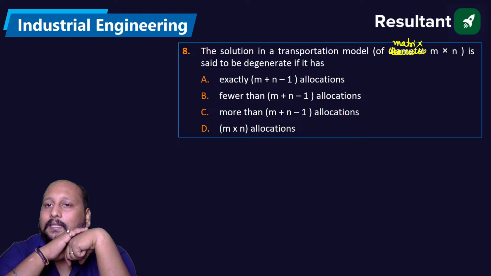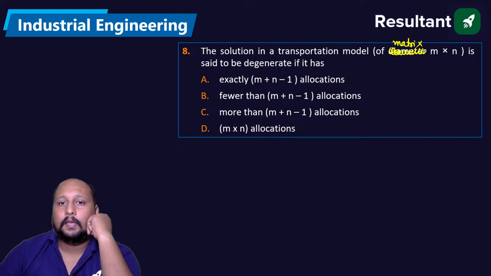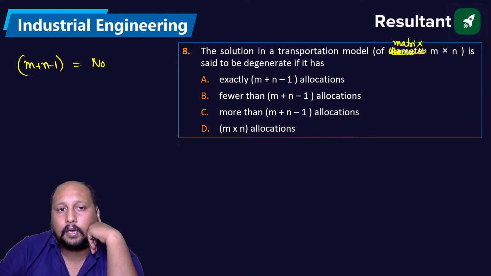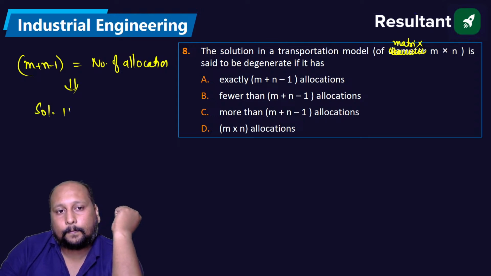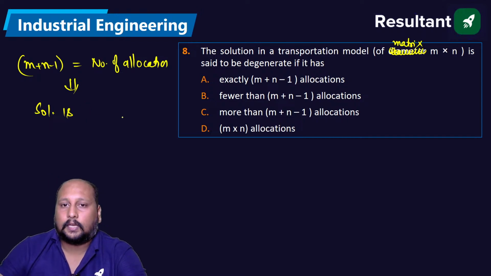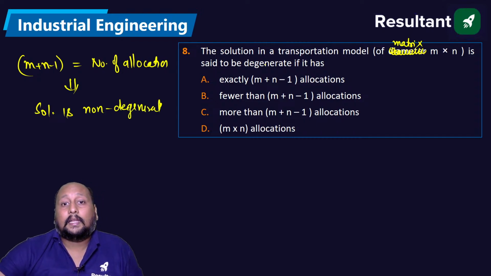See, if your M plus N minus 1 is exactly equal to the number of allocations, then I can say the solution is non-degenerate. But they are asking for degenerate.